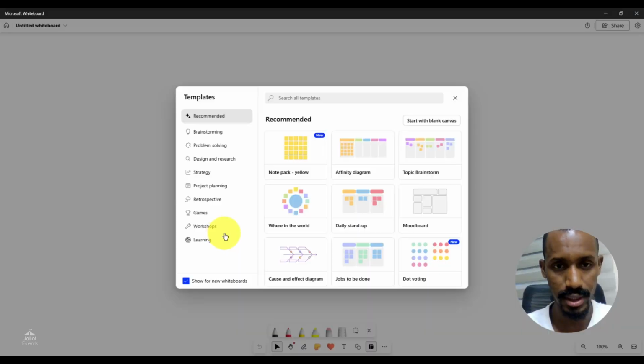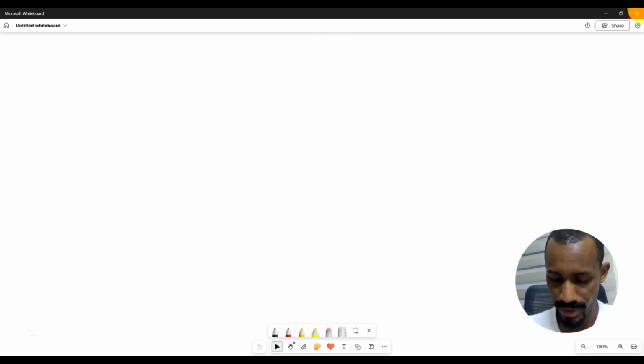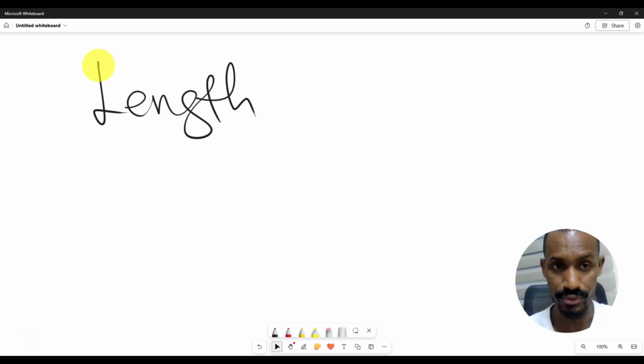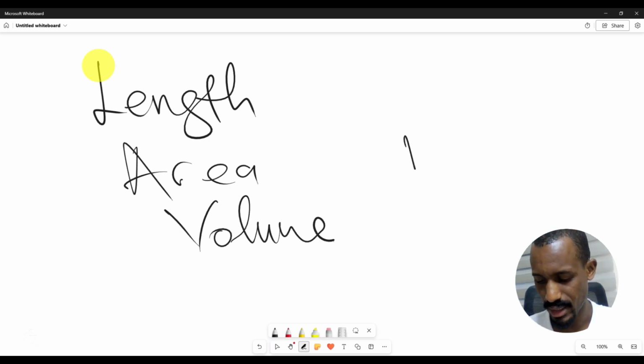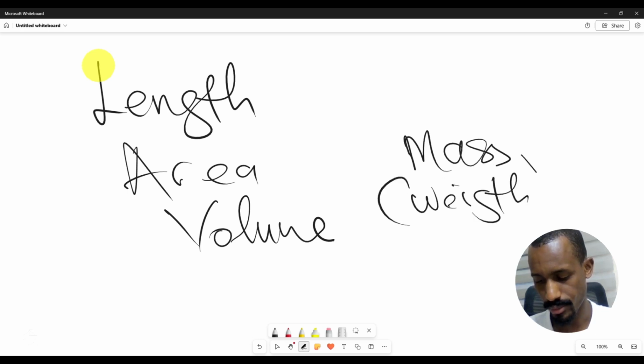Since there are a lot of things we measure in event planning, we just want to focus on a few types of measurement that we believe are more important. These are length, area, the volume of something, and to some extent mass, which is the weight of something.